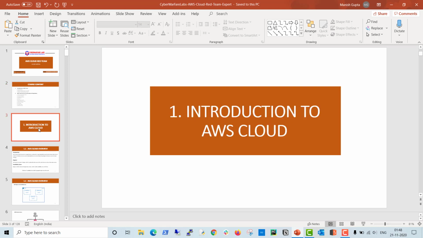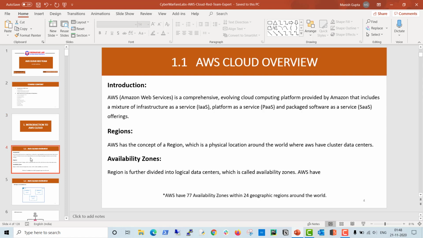First, we will discuss the introduction to AWS cloud. AWS means Amazon Web Services. It's a comprehensive, evolving cloud computing platform provided by Amazon that includes a mixture of infrastructure as a service, platform as a service, as well as software as a service.